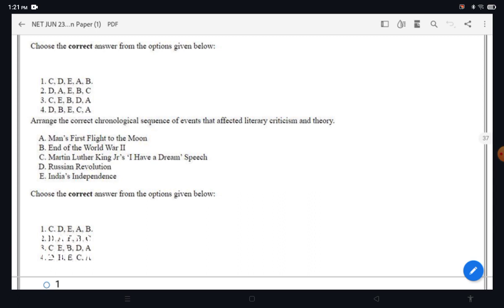See, they did not ask the writer's work or the writer's date of birth, but they ask you the event. So you should have great knowledge about all the events, what is happening, and you have to know the historical background. So let me try. First will be the Russian Revolution, which happened in 1917.